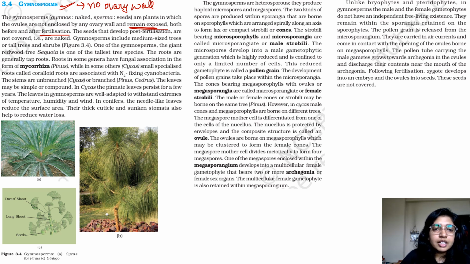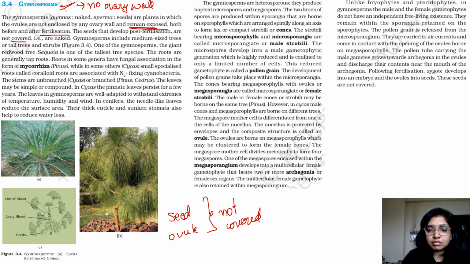The seeds that develop post fertilization are not covered. So the seed as well as the ovule, none of them are covered. That is why when you look at a pine cone, you see that the cones are exposed. They do not have a covering.